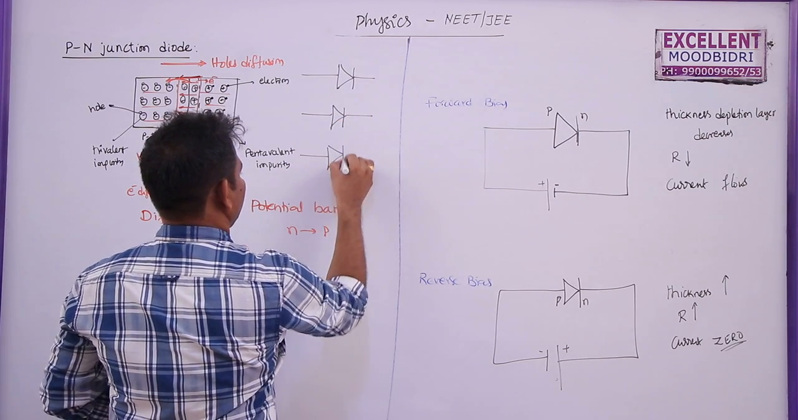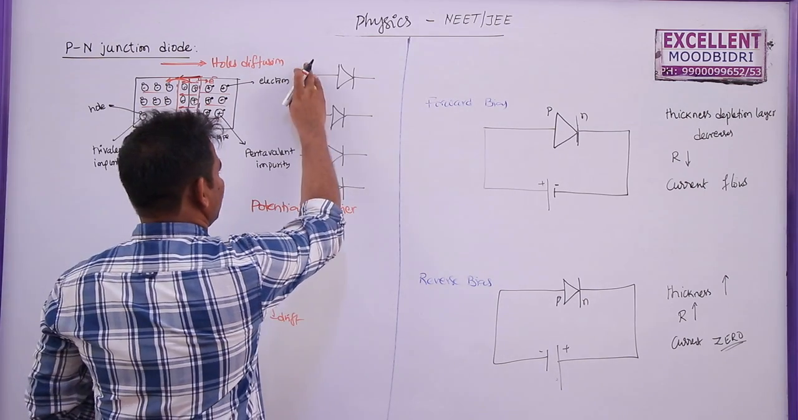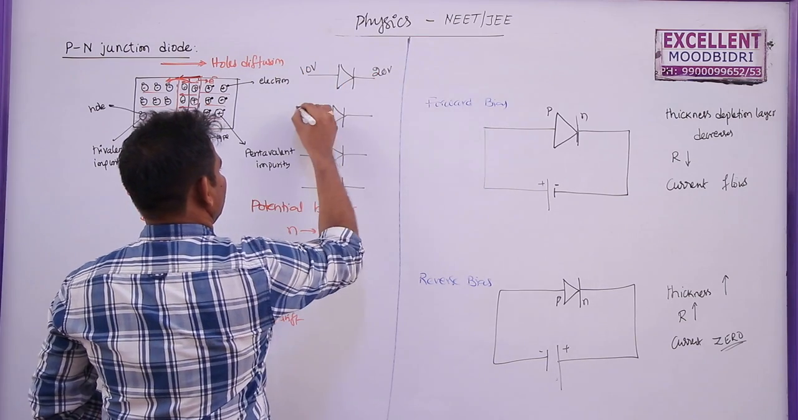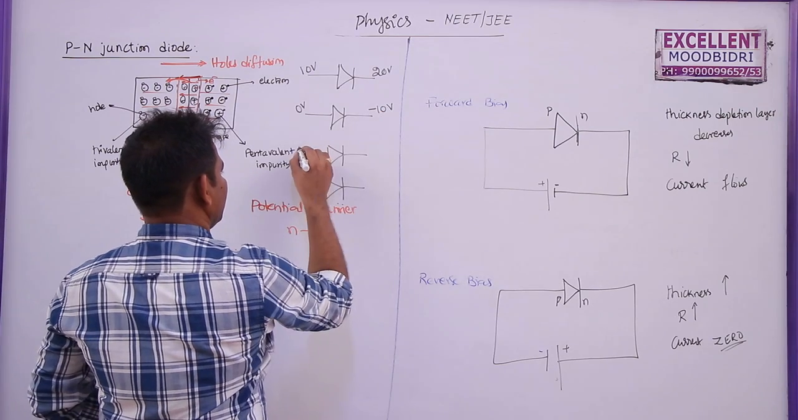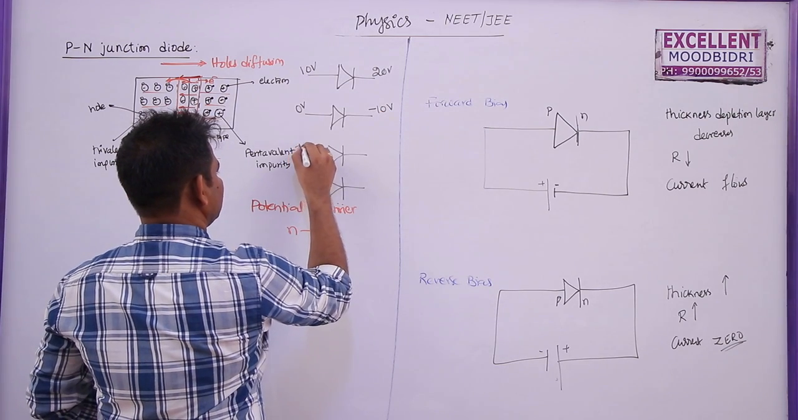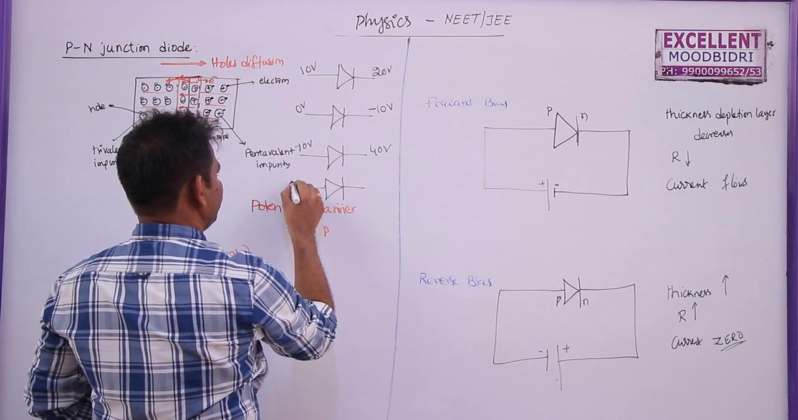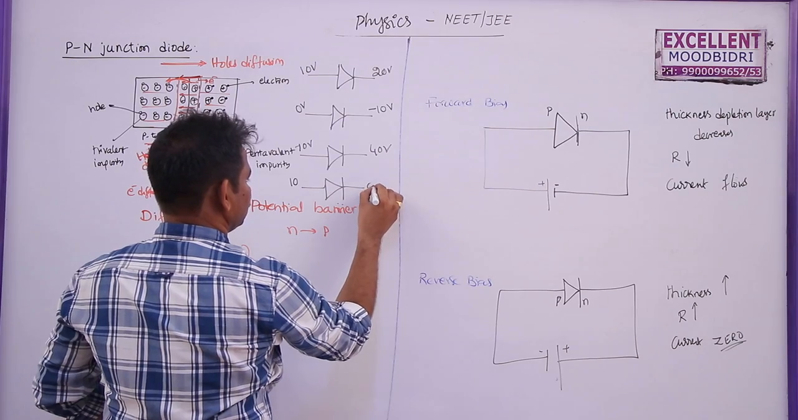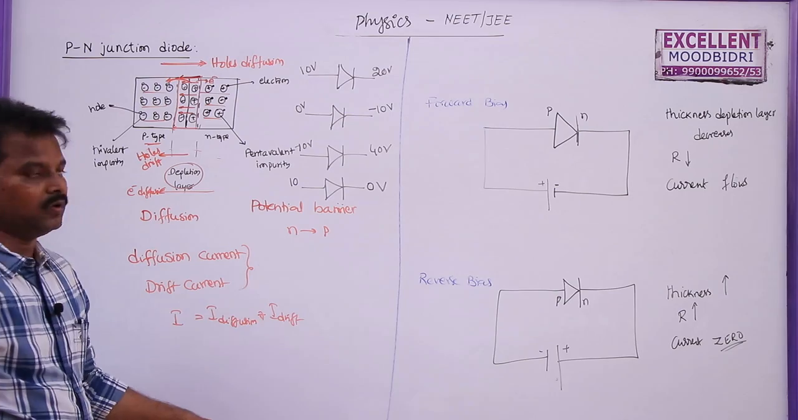These are the 4 diodes, and which of them are connected in forward bias? Most frequently asked question here. 10 volts, 20 volts, 0 volts, minus 10 volts. This is minus 10 volts. This is 40 volts. This is 10 volts. This is 0 volts, like this. So which of the following are connected in forward bias?